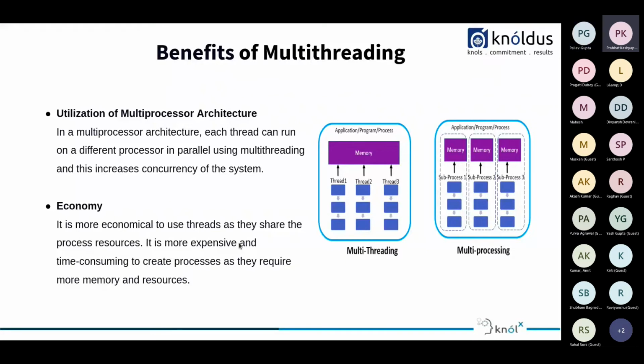So now let's move forward with economy. It is more economical to use threads as they share process resources. As I told earlier, it is more expensive and time consuming to create a process as they require more memory and resources. That is why multi-threading is much cheaper, and it is very convenient and less costly to create a thread and get the task done.